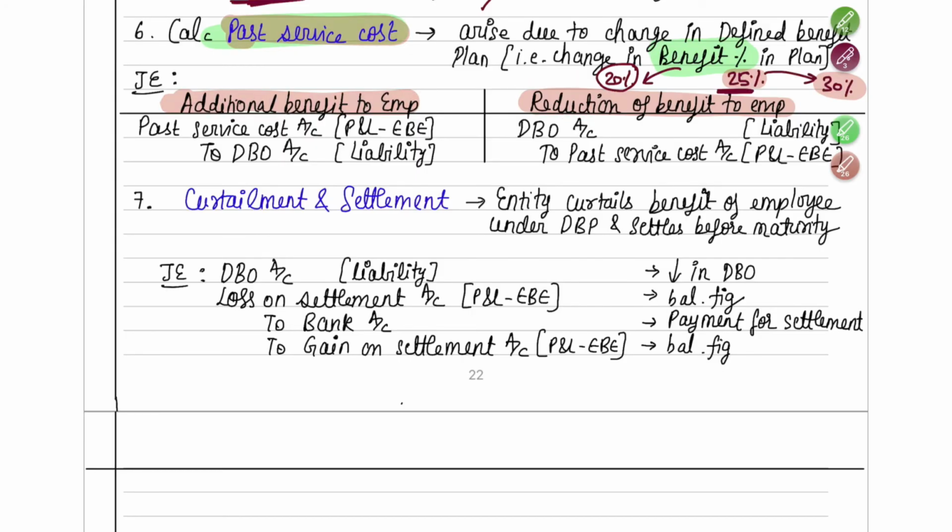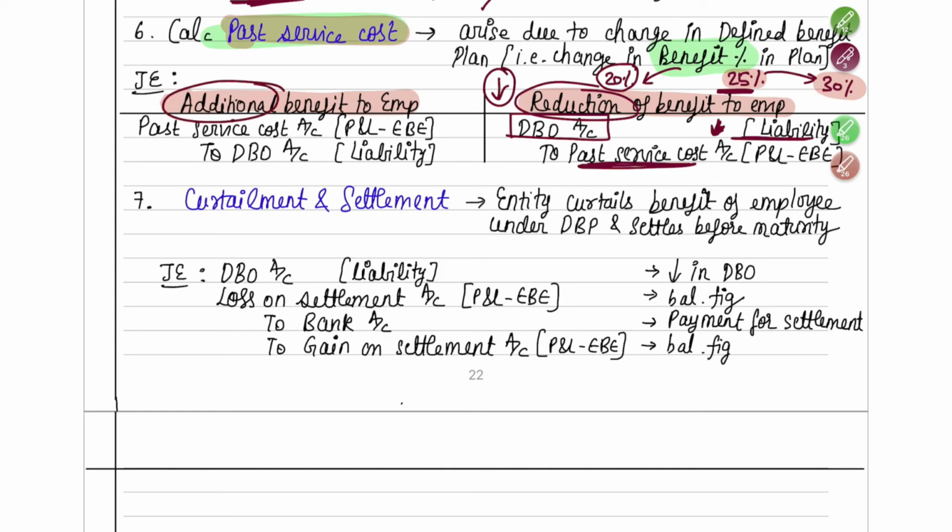If a reduction happens in the benefit plan, that means you decided to give 25 percent but you're only going to give 20 percent, you need to pay less. If the company is going to pay less, it's a gain to the company, so your liability will decrease. So DBO account debit, as your liability is getting decreased, to past service cost, which you will expense off. So this will go under your expense.